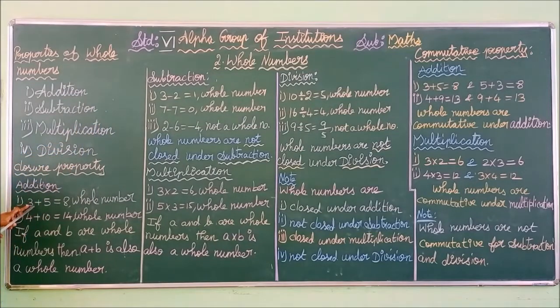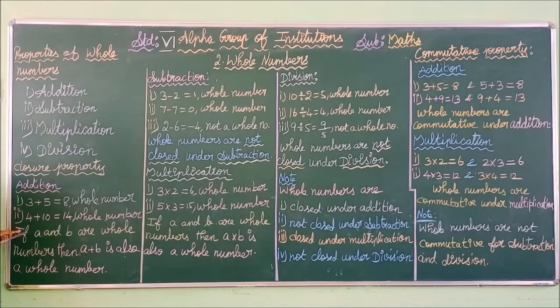Thus 3 is a whole number, 5 is a whole number. We are adding 3 and 5, and we get one answer. That answer is also a whole number. See the next one: 4 plus 10. Here the operation is addition. 4 and 10 are whole numbers. We get one answer, 14, which is also a whole number. Such a property is called closure property.